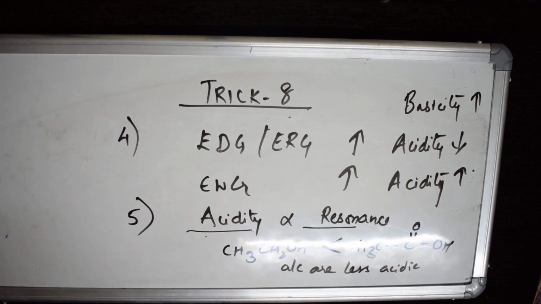Right, students? I think I have told you all the 5 tricks. I'm summarizing it in trick 8. Acidity is directly proportional to electronegativity. It's directly proportional to anionic size. If electron releasing groups are there, the acidity decreases. If electron withdrawing groups are there, acidity increases. Last but not the least, acidity is directly proportional to resonance.